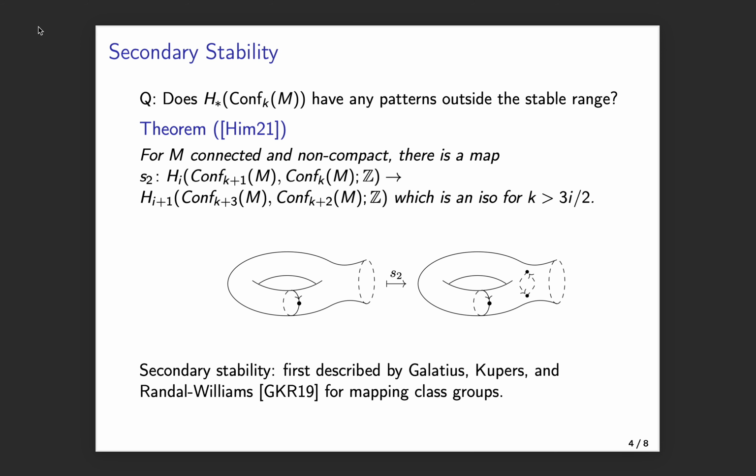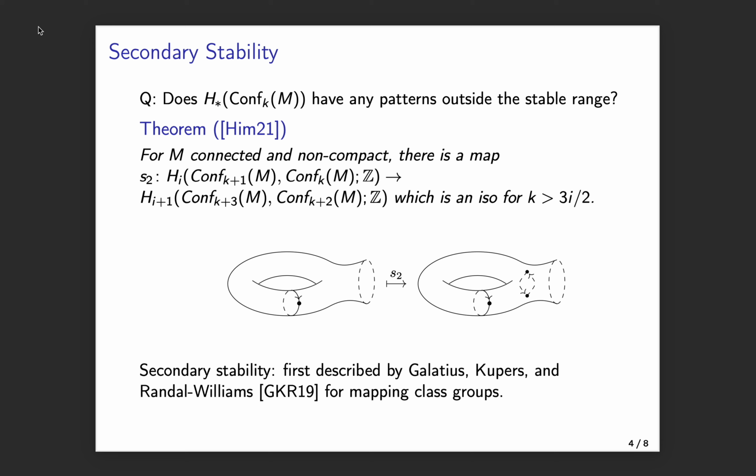Now, one question one could have about these homology groups is, are there any other patterns that they have outside of the range where homological stability holds? In my research, I showed that if one considers the mapping cone coming from this stabilization map, then there is another stabilization map, which I'll denote by S2, called the secondary stabilization map, which induces an isomorphism on integral homology from these relative homology groups for all k greater than 3i over 2.